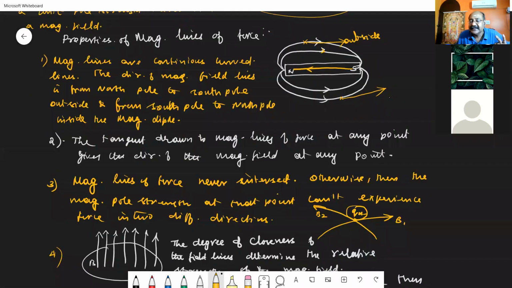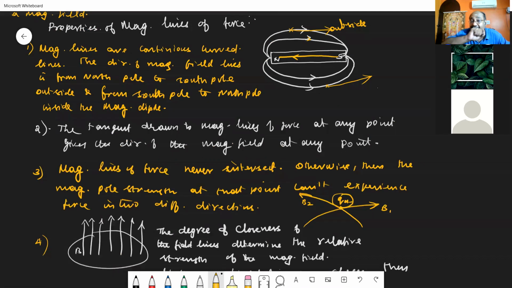The second point, the tangent drawn to the magnetic lines of force at any point gives you the direction of the magnetic field at that point. Number 3, the magnetic lines of force never intersect. If they intersect, the pole strength or the magnetic needle placed at that point cannot experience force in two different directions. So the magnetic lines of force never intersect.